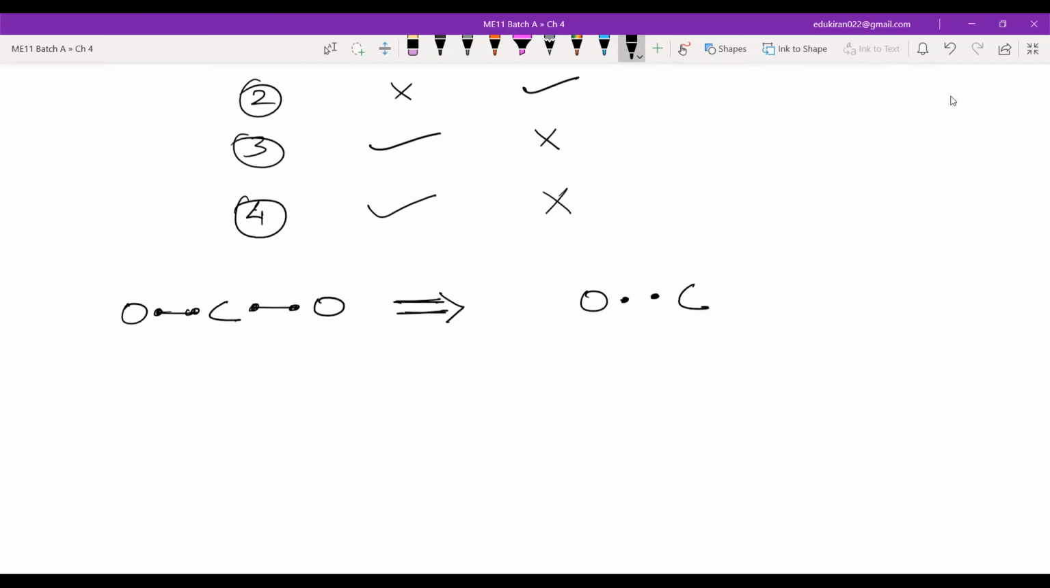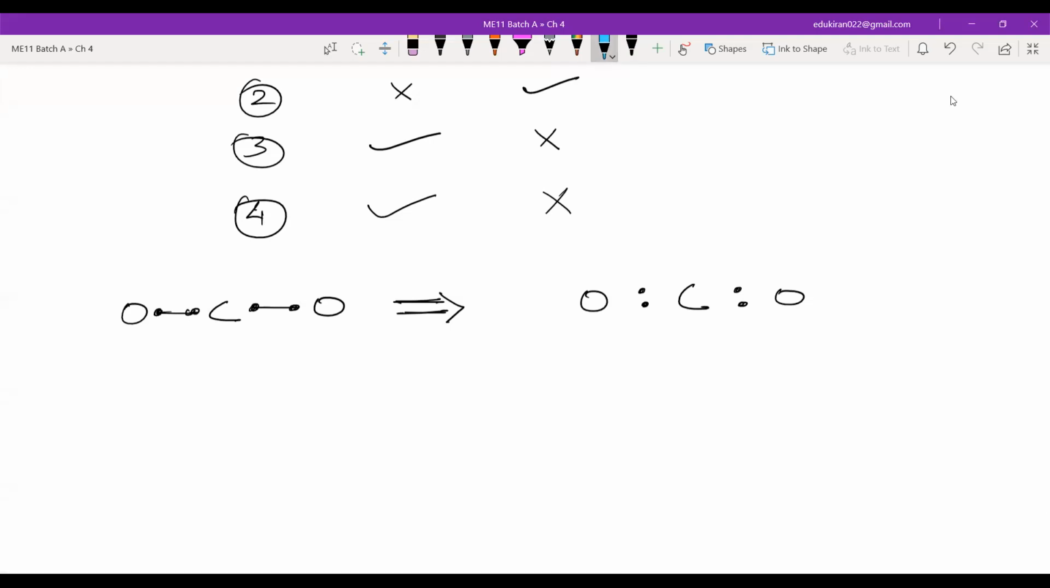Carbon, oxygen. You can make it like this also, but if you see books, they will have bonds like this, right? Correct? Yes or no? Tell me.